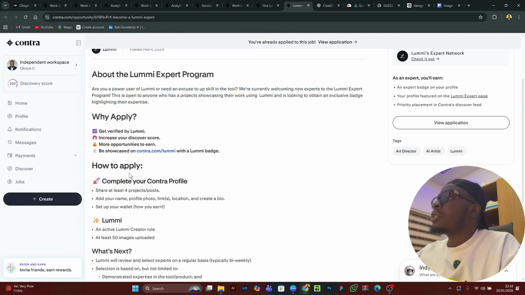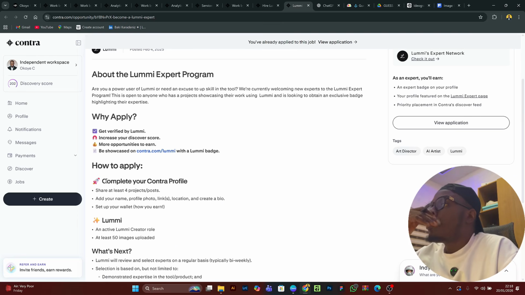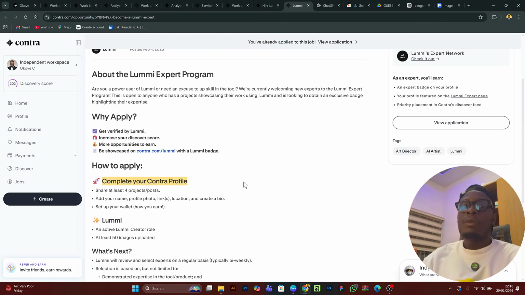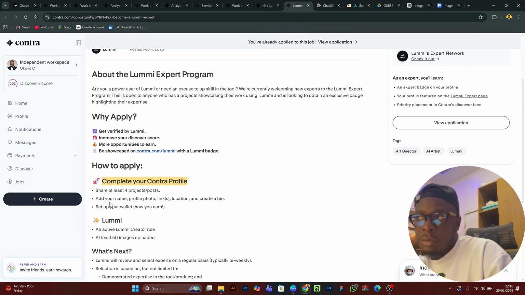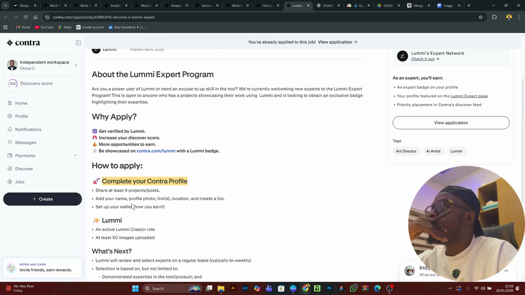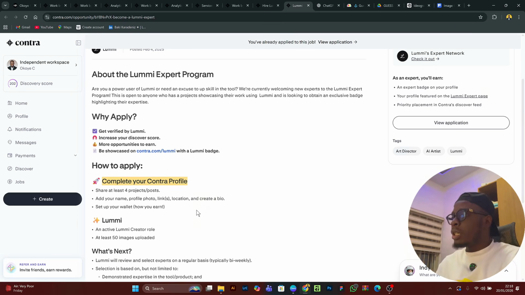Let's take this for instance. Before you can apply to be a Lumi expert on Contra, you first need to complete your Contra profile. All these things I've been explaining, if you follow and do all of them, you are going to complete your profile. When you complete your profile, you need to add your name, photo, links, location, and so on.